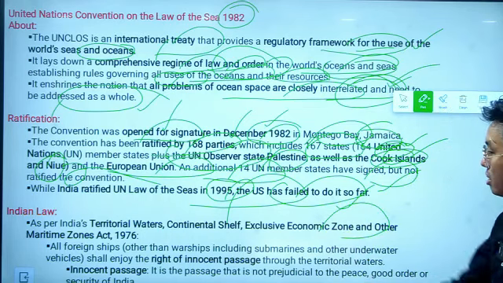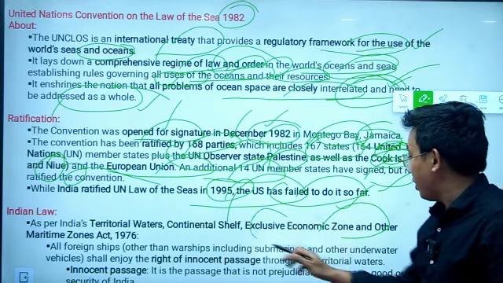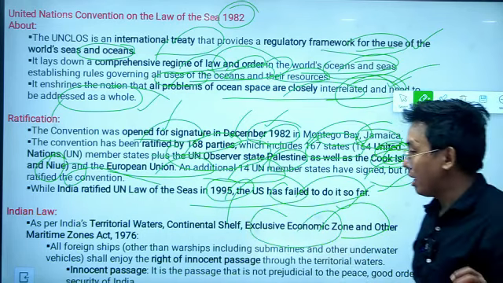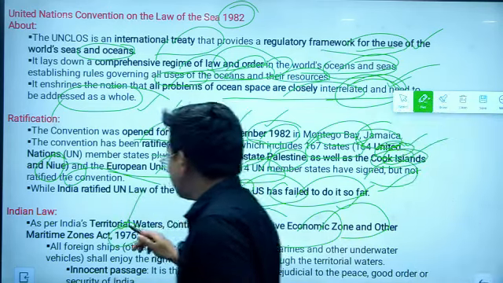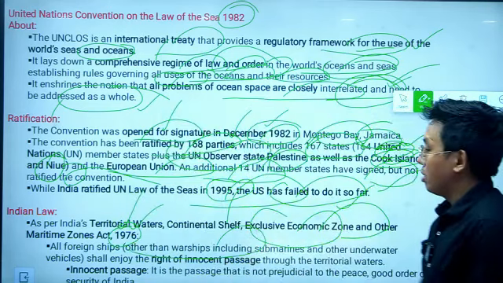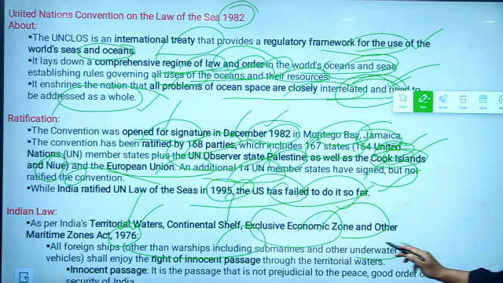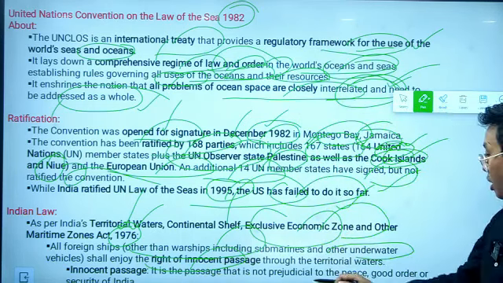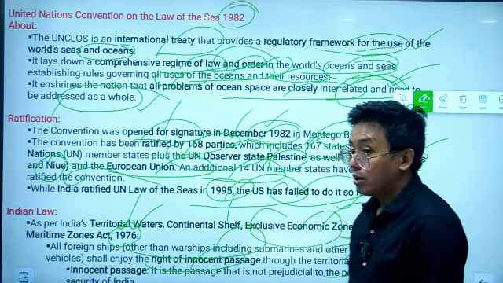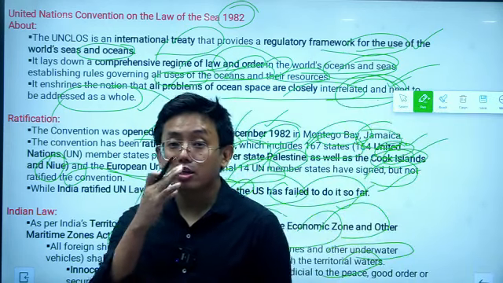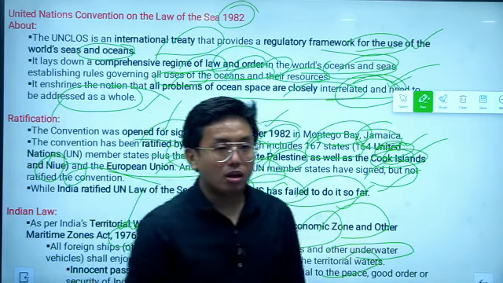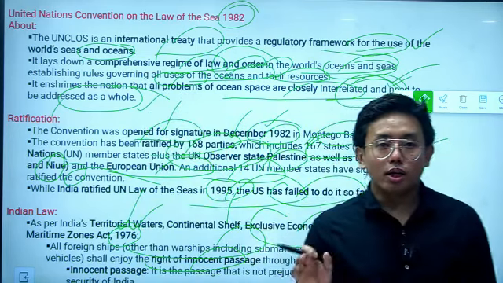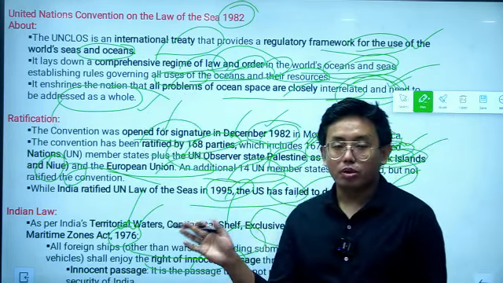And as per India's Territorial Waters, Continental Shelf, Exclusive Economic Zone and other Maritime Zones Act of 1976, all foreign ships other than warships, including submarines and other water vehicles, shall enjoy the right of innocent passage through the territorial waters. So we discussed this. What are territorial waters? Territorial waters are the waters located inward from the baseline.